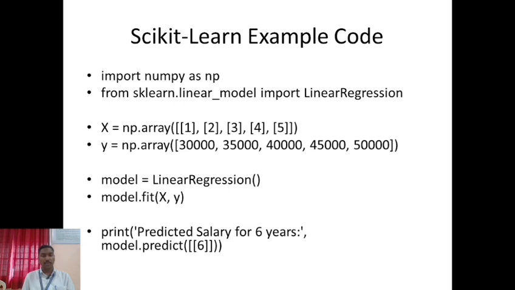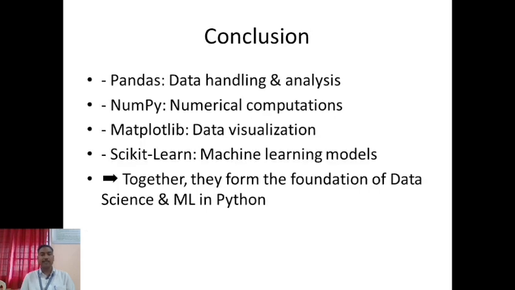So here model equals LinearRegression, because x and y have a linear relationship. In a linear relationship, when x increases, y also increases; when y decreases, x also decreases. So this is linear regression, and we save this model with model.fit(x, y). Then print predicted salary for 6 years, model.predict 6. So we can predict this after the last step, and that is the conclusion.